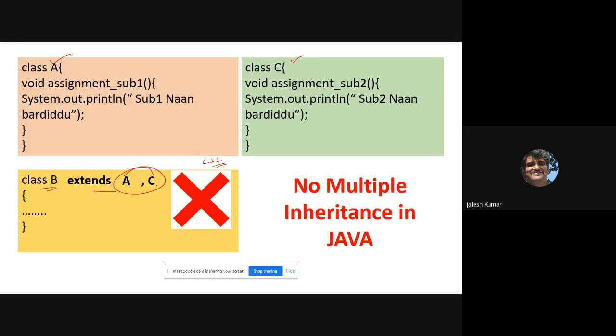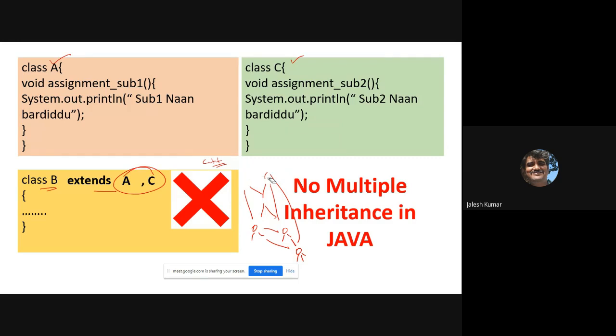As I told, multiple inheritance means, in the diagram I drew, I take from these two, and this is transferred from this, and this is transferred to another, like that. You consider all these properties passed to another. This is multiple inheritance, which is not allowed in Java.